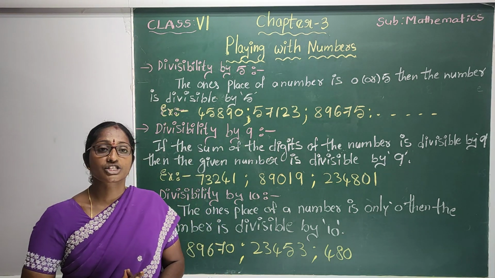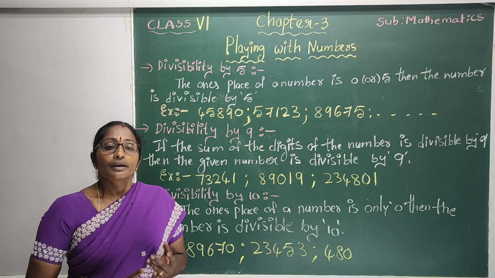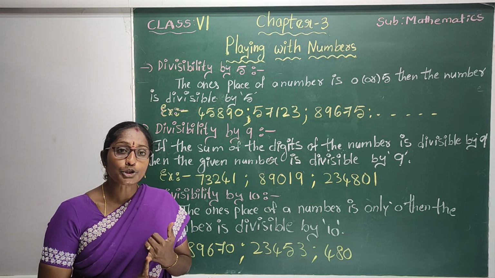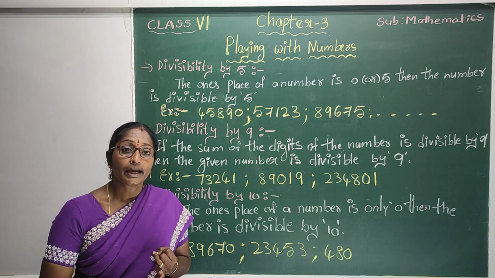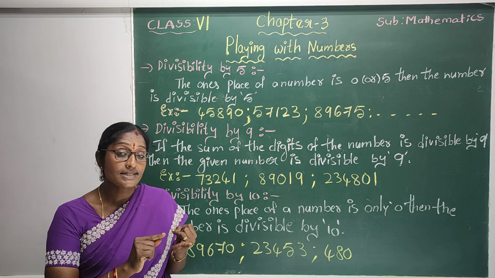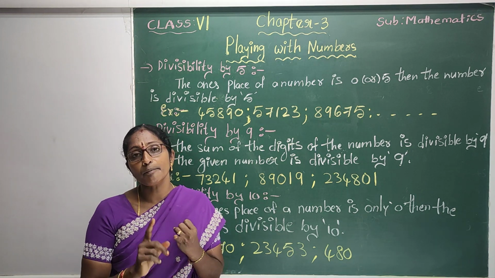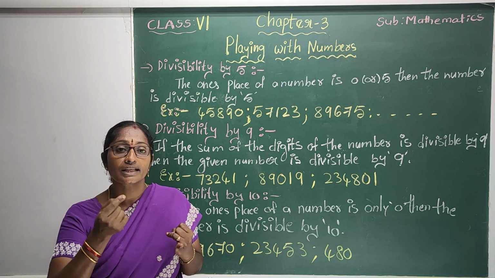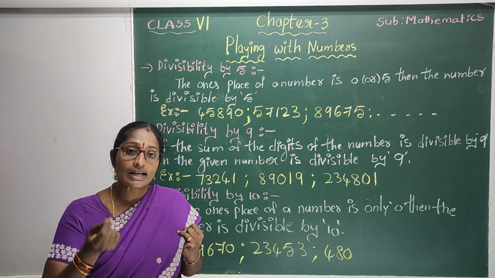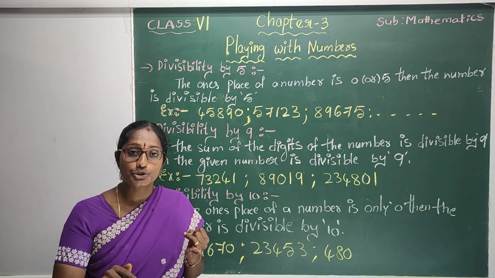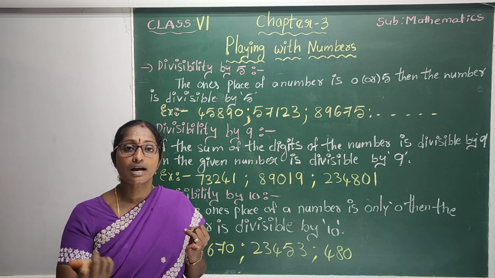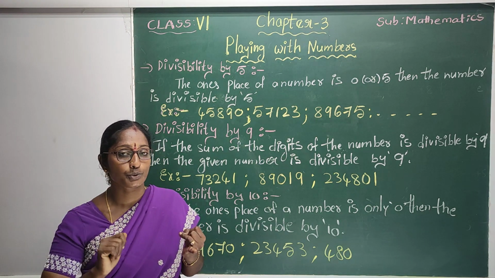Here, listen here children. Divisibility by 2, divisibility by 5, divisibility by 10. These three are related. Why? Because for divisibility by 2, we just check the ones place. If the ones place is 0, 2, 4, 6 or 8, then it is divisible by 2.